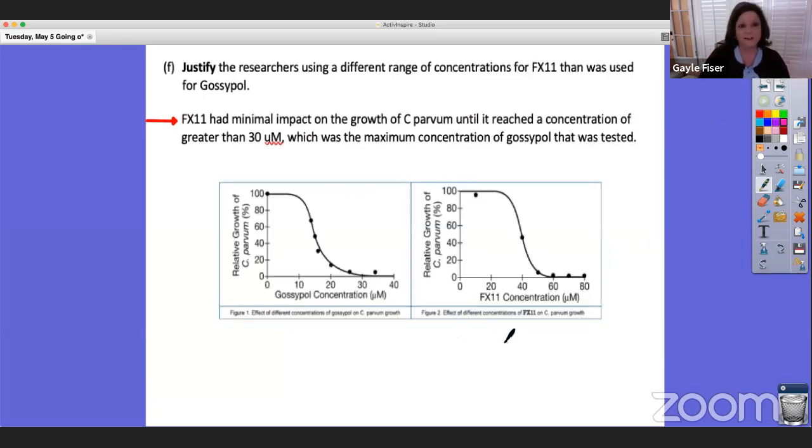Okay, another justify. Justify the researchers using a different range of concentrations for FX11 than was used for gossypol. So I hope your response included FX11 had minimal impact on the growth of C. parvum until it reached a concentration of greater than 30 micromoles, which was the maximum concentration of gossypol that was tested. So we see at 30 here, with the gossypol that we have no growth, it's over. But at 30, look at 30 on FX11, it's still way up there. So it's going to take much more. So that's why they had to extend the concentrations and keep going.